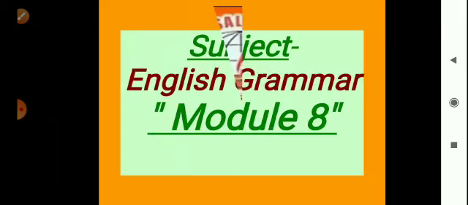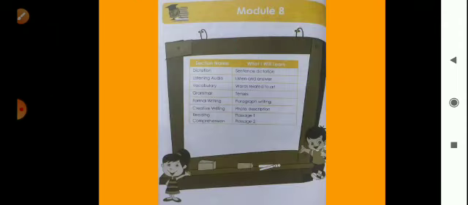So here is module number 8. In this module we will see sentence dictation. After that, listen and answer. This is the listening audio, but we can't get it, so we skip this exercise. And after that, there is vocabulary. In this vocabulary, words related to art.